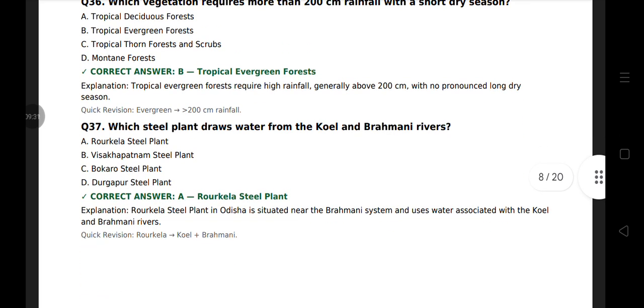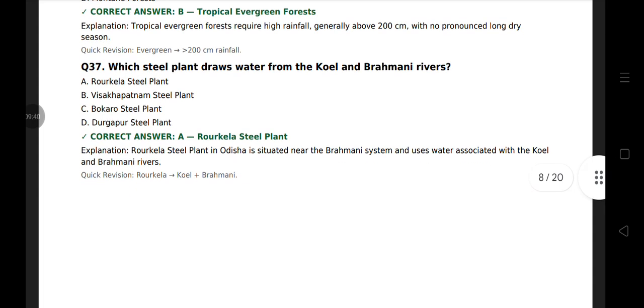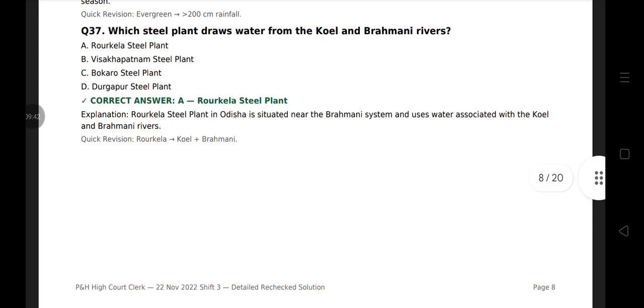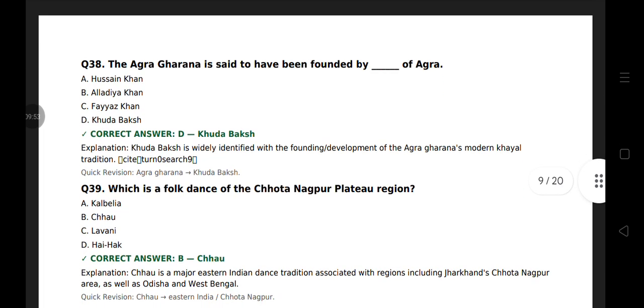Question 37. Which steel plant draws water from the Koel and Brahmani river? That is Rourkela steel plant. It is in Odisha. Question number 38. The Agra Gharana is said to have been founded by Khuda Bakhsh of Agra. Agra Gharana, by Khuda Baksh of Agra.